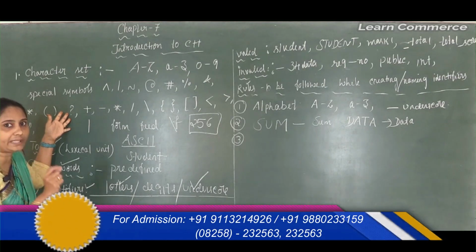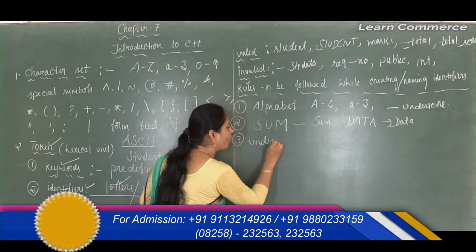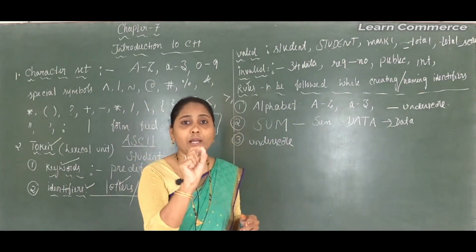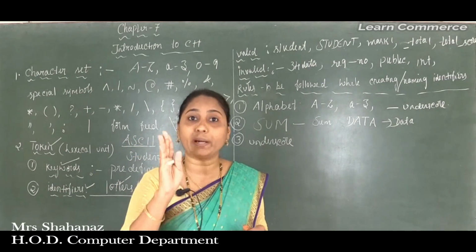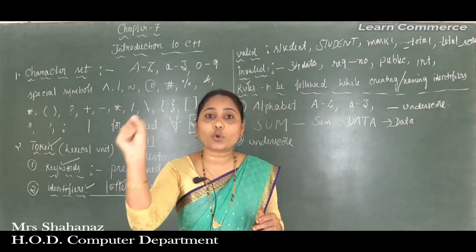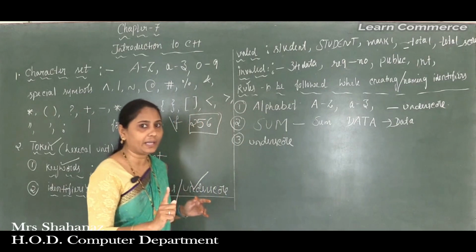While creating the identifier, the only special character allowed is the underscore. Clear this point? If you use total question score, it is an invalid identifier, but if you use total underscore score, it is called a valid identifier.